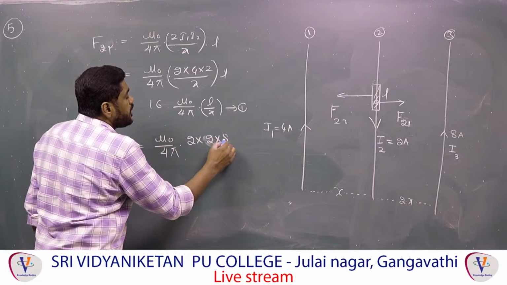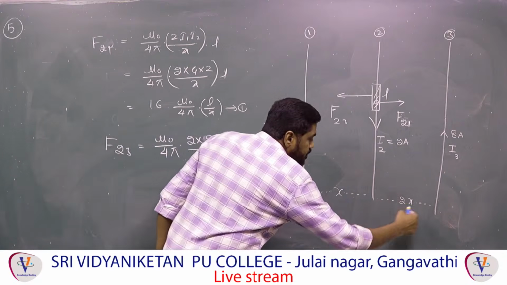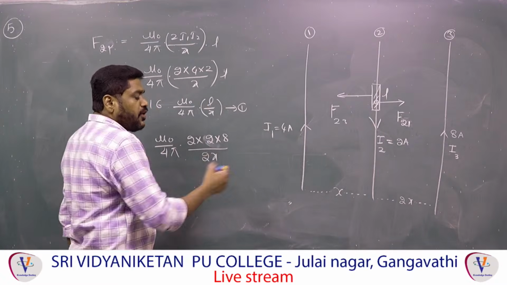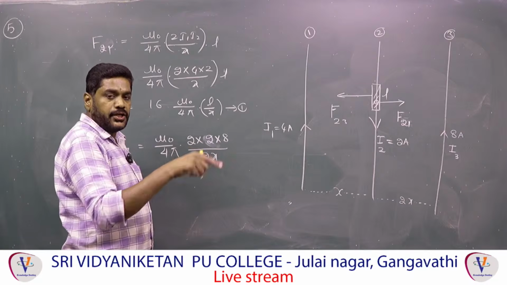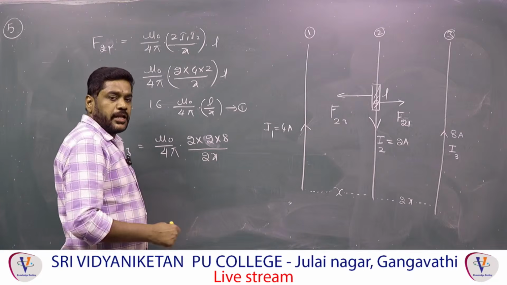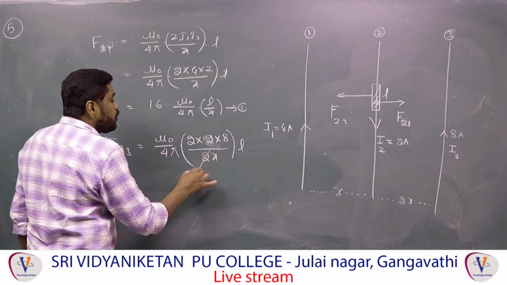Yes, 2 into, that is 8 by, the distance between them is 2x. Separation between them is 2x. The formula is there, no? According to the formula, F is equal to mu naught by 4 pi into 2 I1 I2 by R into the elementary part L. Therefore now into L you can take, and this 2 gets cancelled.